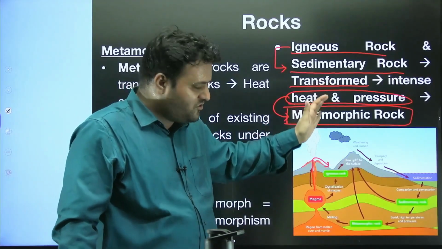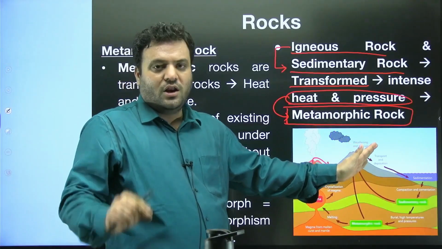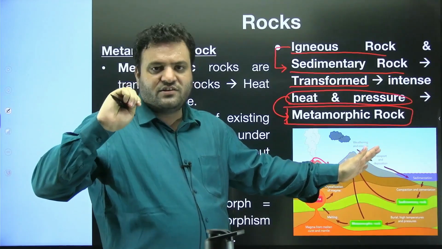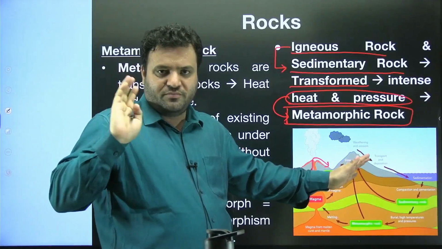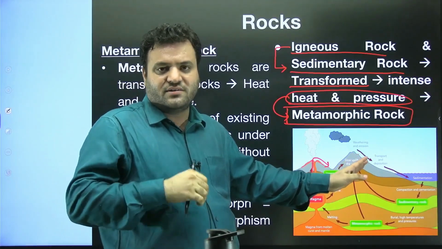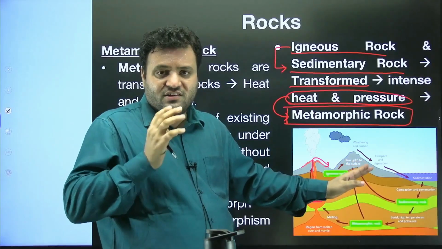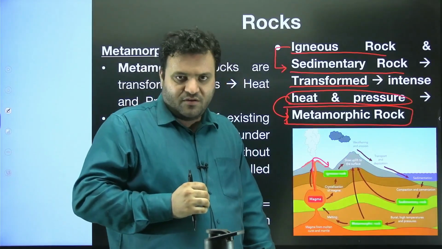Now when this igneous rock is subjected to exogenetic processes, weathering and erosion, loose material will be there. This loose material will lead to deposition. As a result of constant deposition, there will be many layers of deposition. As a result of these layers, we would have compaction, cementation, and ultimately lithification. As a result of this lithification, sedimentary rock will be formed.